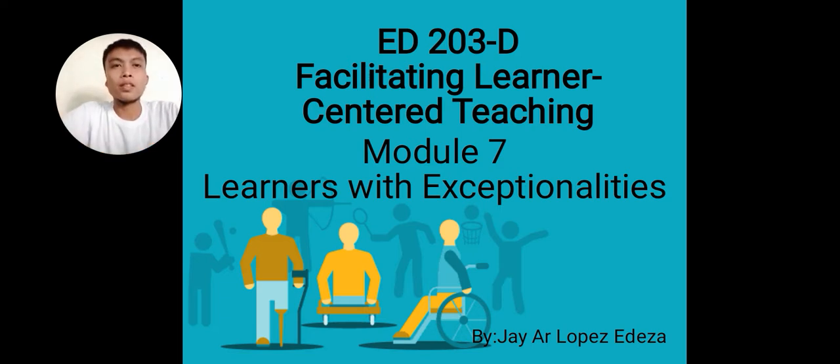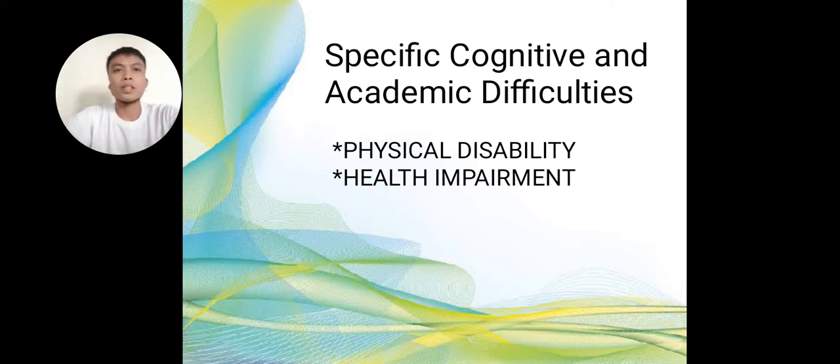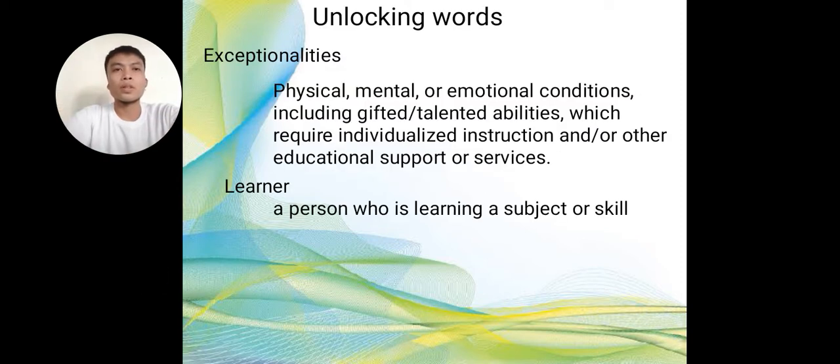My topic is learners with exceptionalities in Module 7. The first categories given to me are physical disability and, second, health impairment. First, we unlock the words. First is exceptionalities.